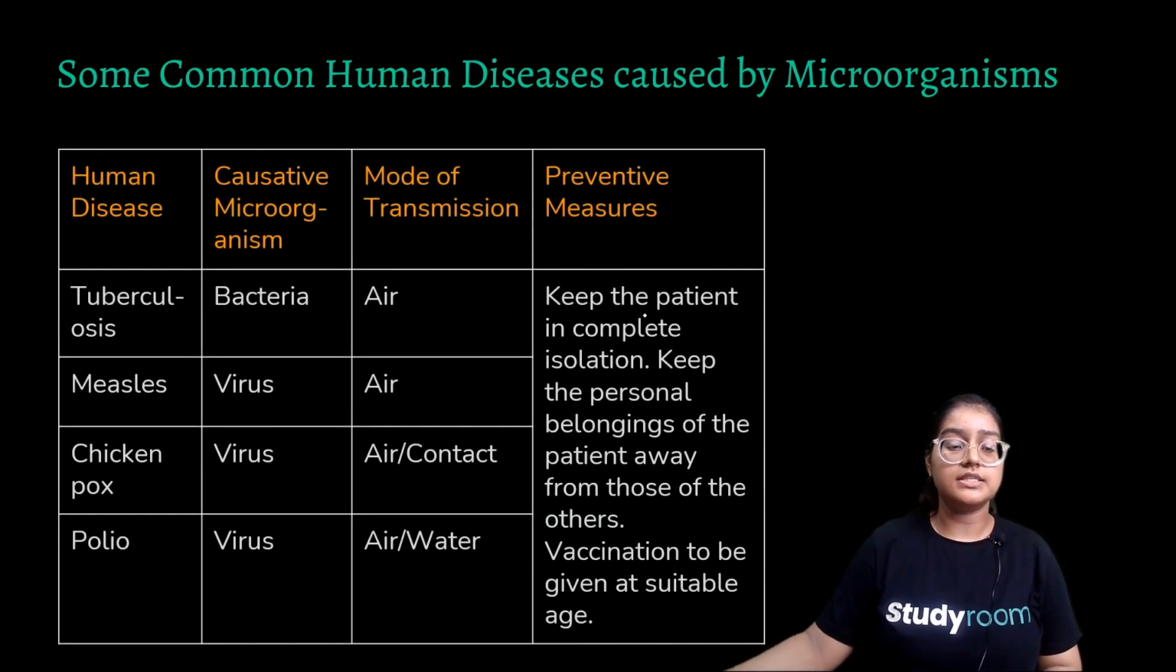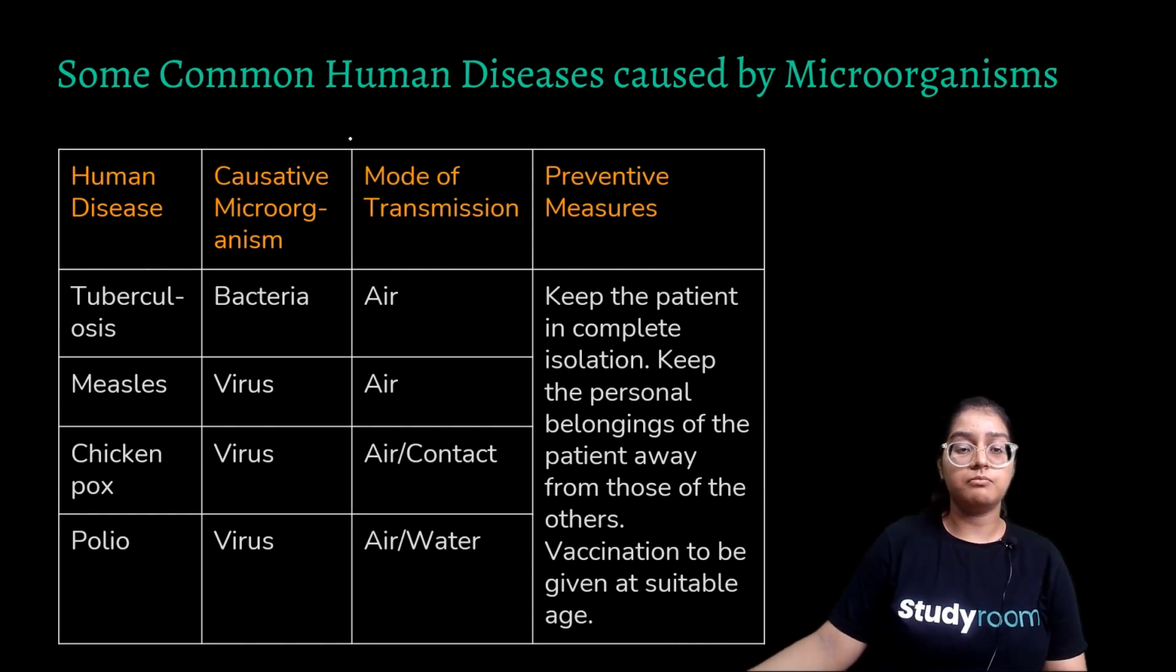So you have to make this table in your notebook. There will be two other tables. So this is a table. Here it has human diseases, how it is spread and mode of transmission, and how we can prevent it.